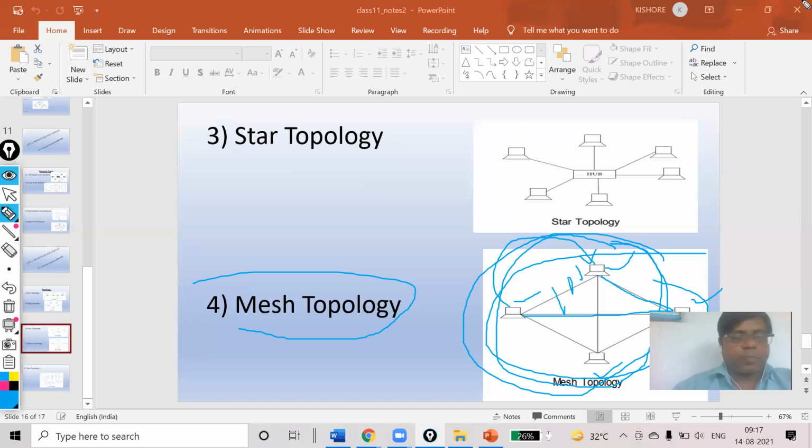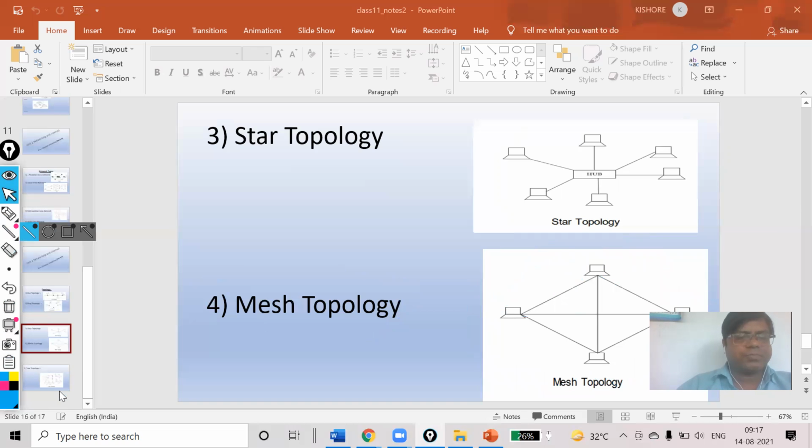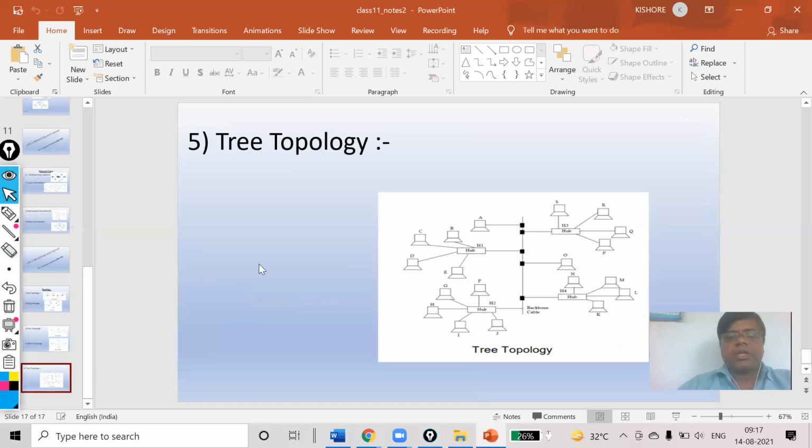So now the next topology is your tree topology. You can see tree topology is a hybrid topology, the combination of star and bus topology. This is your backbone cable.